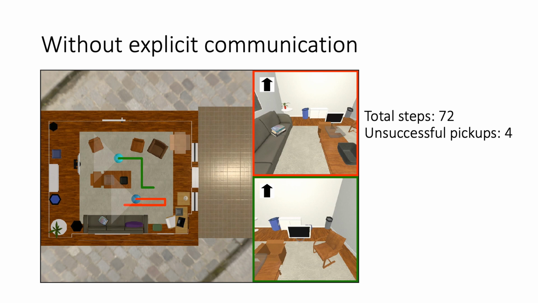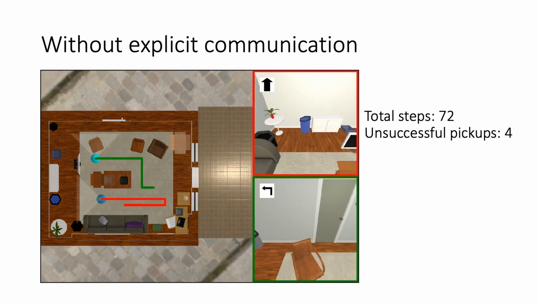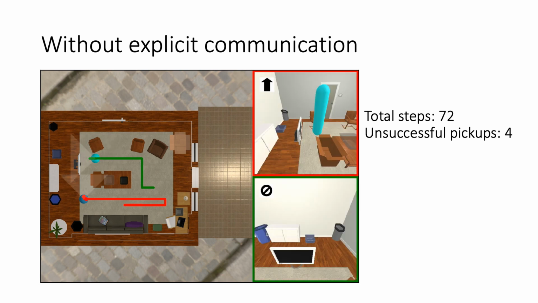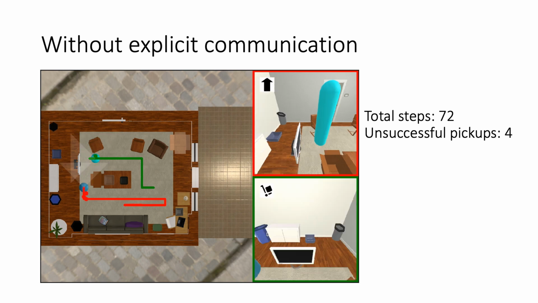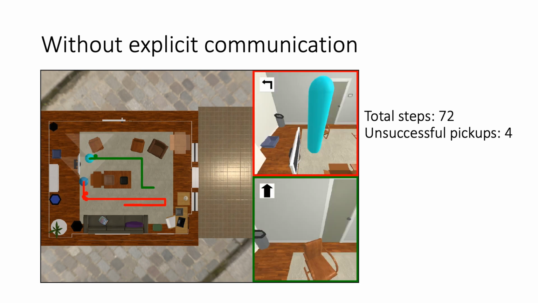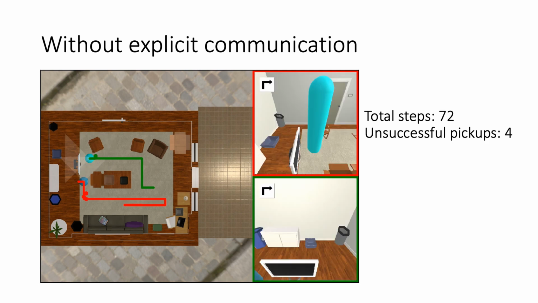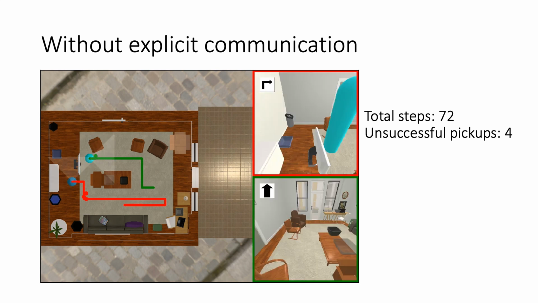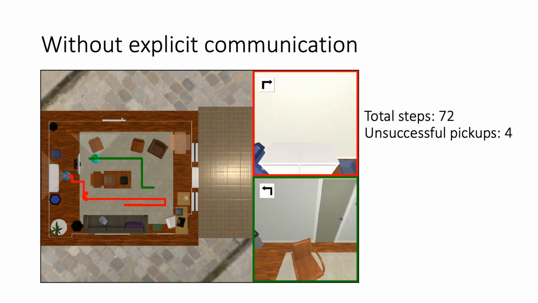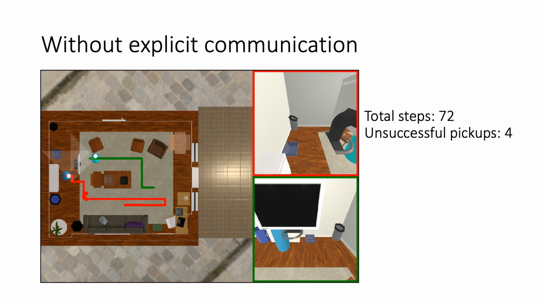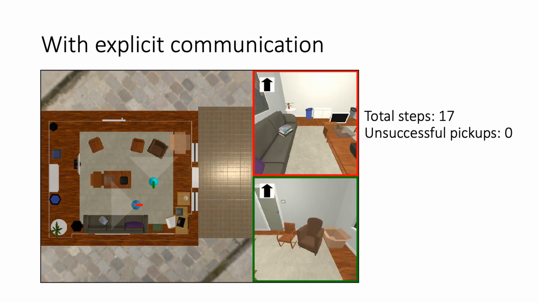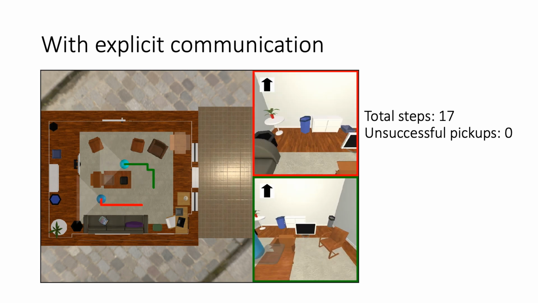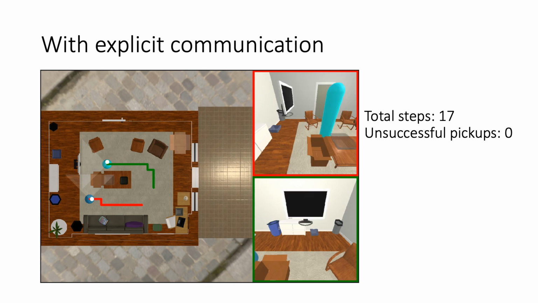In this example, without explicit communication, the agents wander around a little bit and reach the target in 72 steps. They do attempt and fail at pickups 4 times during the episode. Note how the TV is finally lifted in the air after a successful joint pickup is executed. When the agents communicate, they can do the same task in just 17 steps and have no failed unsuccessful pickups.